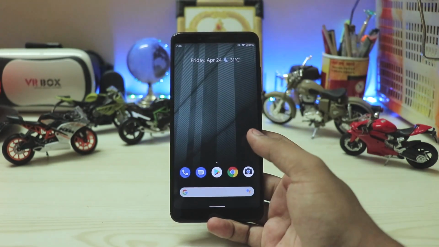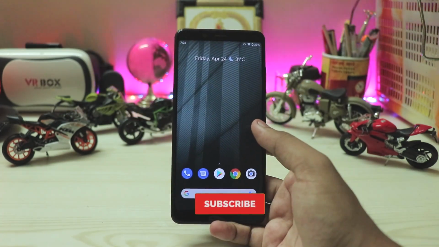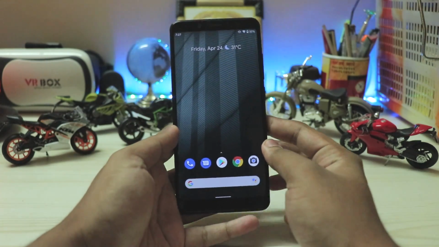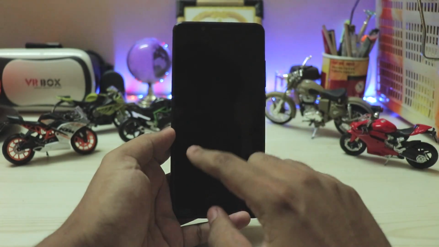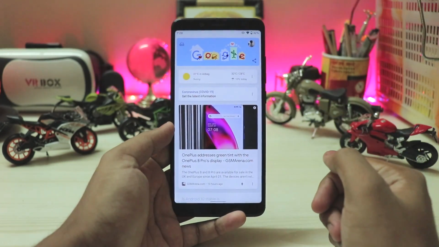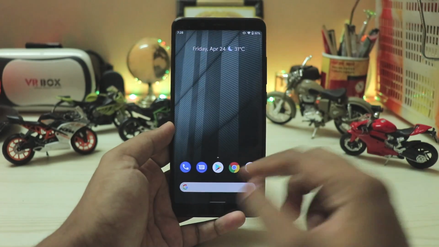But let's just keep the boring stuff aside and get to the actual features and the changes we see from the developer preview 2. If you just come to the UI, there are quite a few changes. Starting from this launcher, again you have the Google Now on the left. Wow, the phone just locked itself. So you have the Google Now on the left as before. Again, the scrolling, everything is as smooth as before.